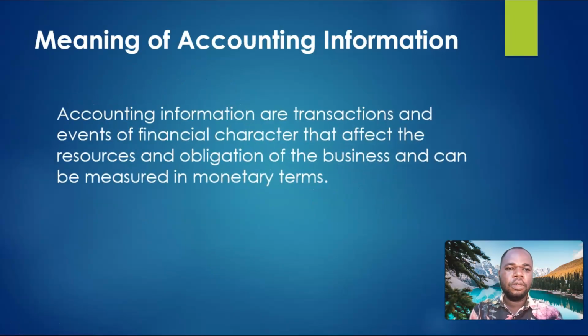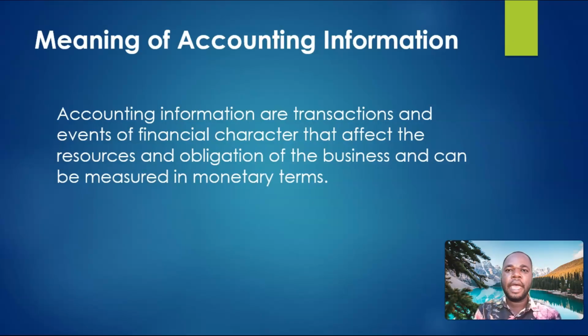First of all, let's look at the meaning of accounting information. Accounting information are transactions and events of financial character that affect the operation of the business and can be measured in monetary terms. Now, this definition has two conditions that must be satisfied. Before an event can be recorded as an accounting information, it must have an effect on our finances.